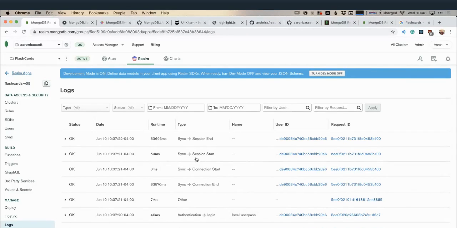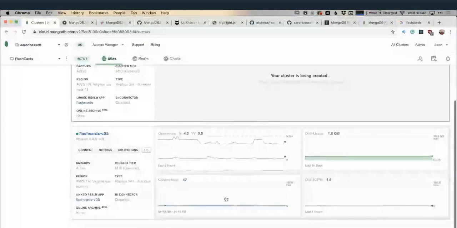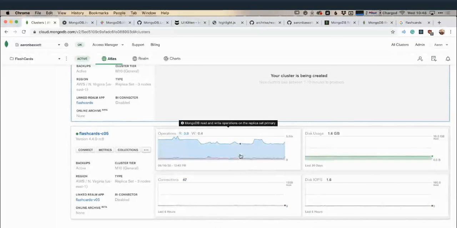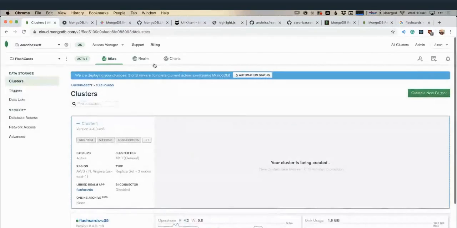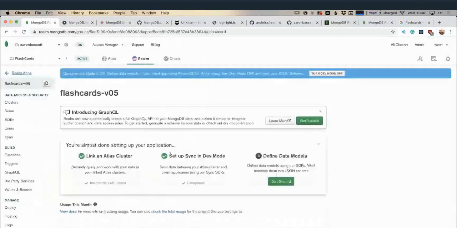So this is the Realm app that we were looking at in the demonstration earlier. And this Realm app is then connected to the cluster that I prepared earlier as well. So this cluster is still being created, but we have this cluster that's already up and running. So that's what we're going to be working with today. So let's go back into my existing Realm application. And one of the things we're going to need is this app ID, which we'll see in a second.